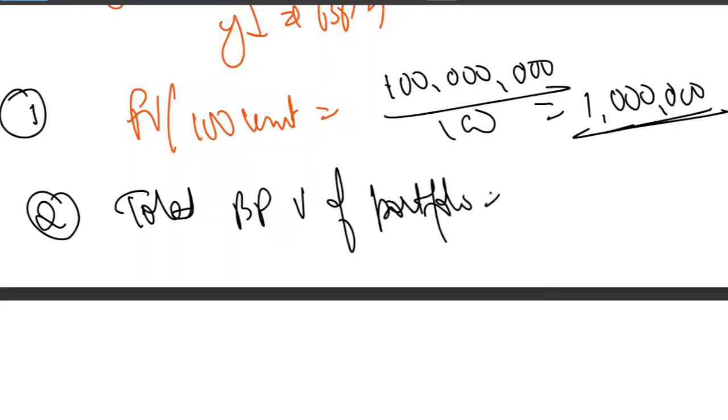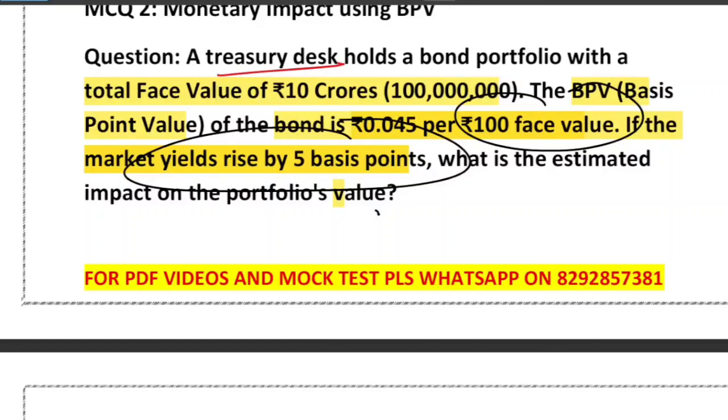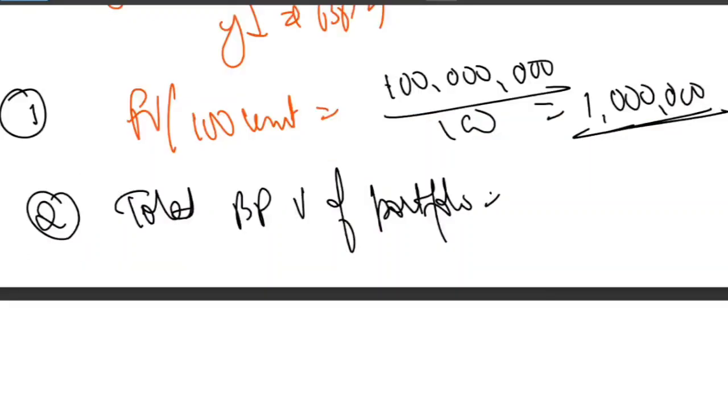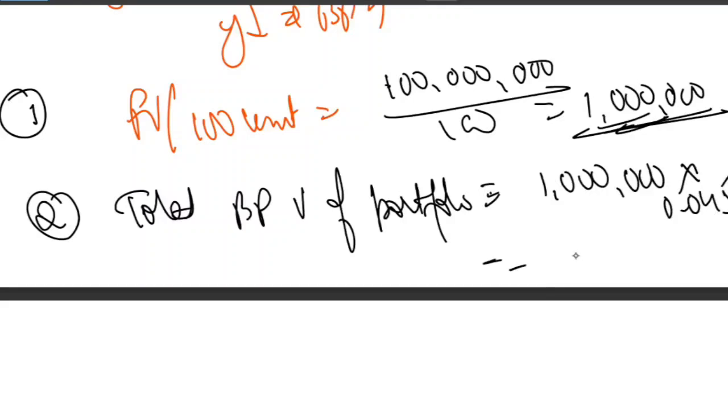Now you can remember this formula like this: BPV multiplied by BPS is equal to price impact. BPV is basis point value, and we multiply by the BPS change, the basis point change. How much has the basis point changed? 5 basis point in this particular case. That will give you the price impact. And one more thing, yield up, price down. More basis point multiplied by BPV.